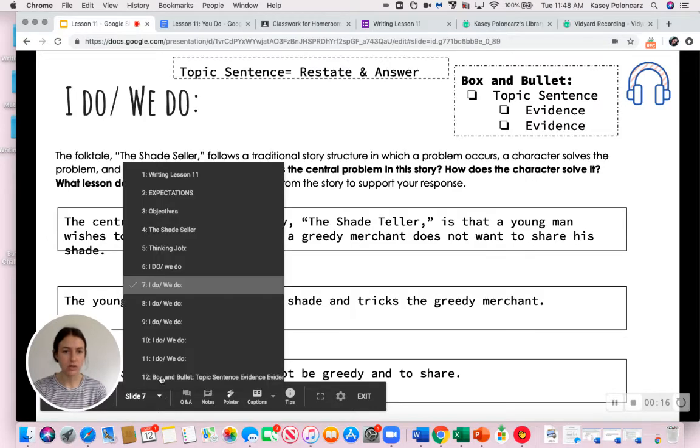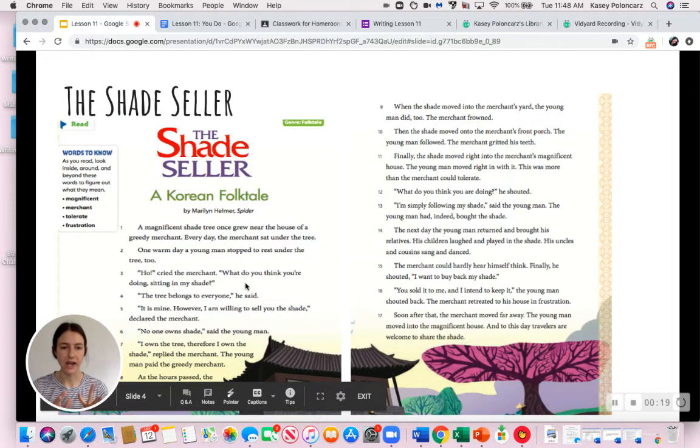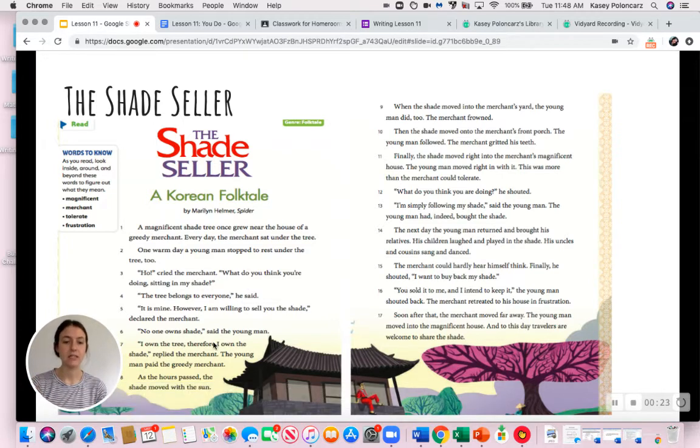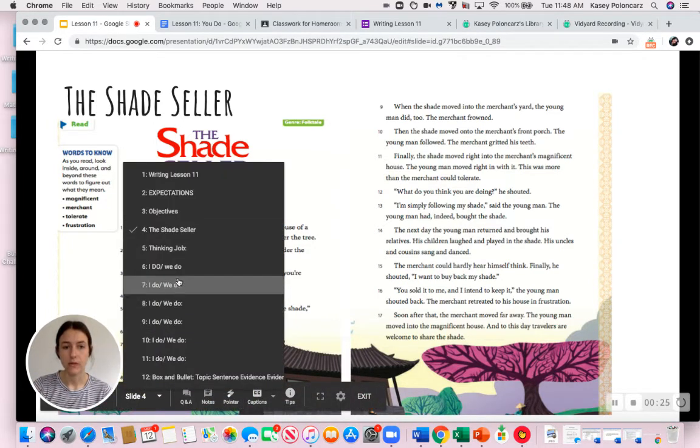But you can also, I'm just going to go back here. I'm going to skim the story. I'm going to be looking for all of my topic sentences and proving it. So I'm going to go to my I do, we do.